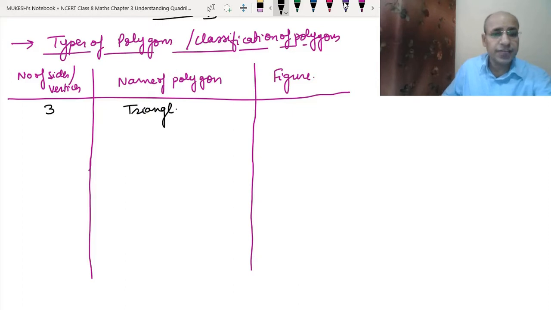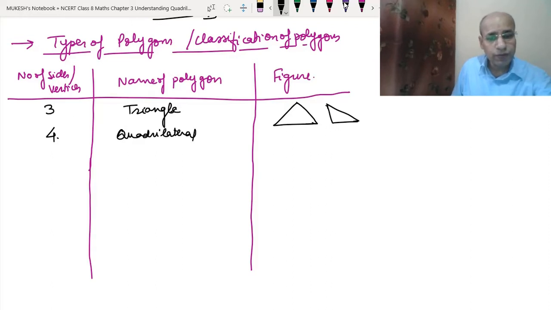If it has 3 sides, then this polygon is called the triangle, and this is the figure that we can draw either this way or that way. Any kind of triangle we can draw. If the number of sides or vertices is 4, then it will be a quadrilateral. We can draw figures like this. This is a quadrilateral, this is a quadrilateral, even this is a quadrilateral.